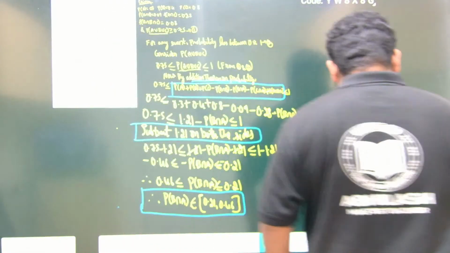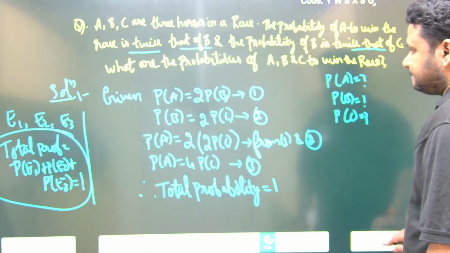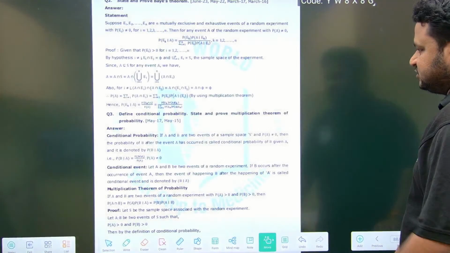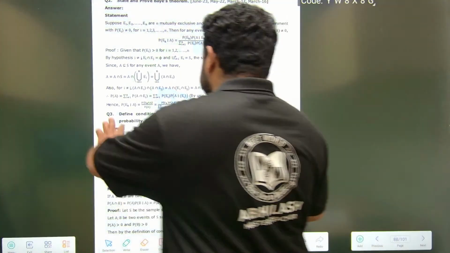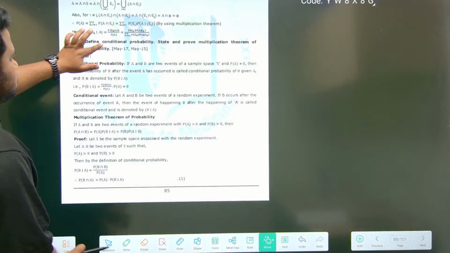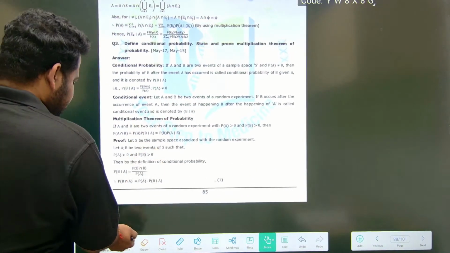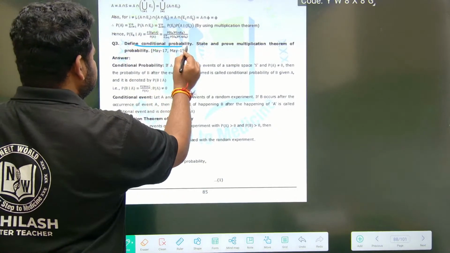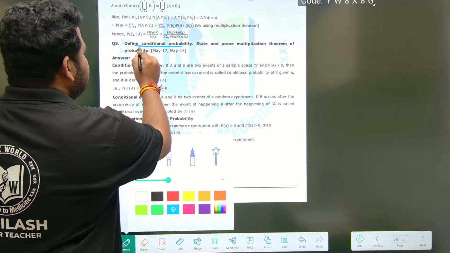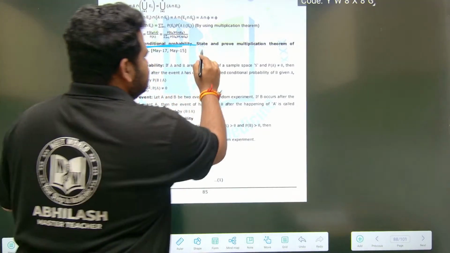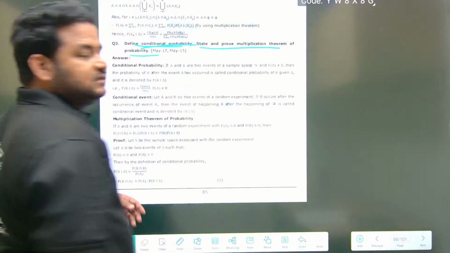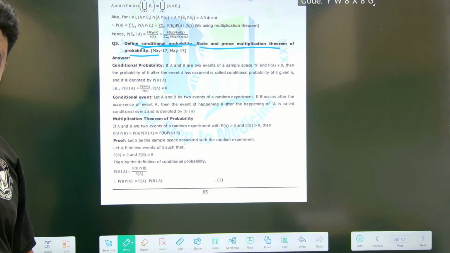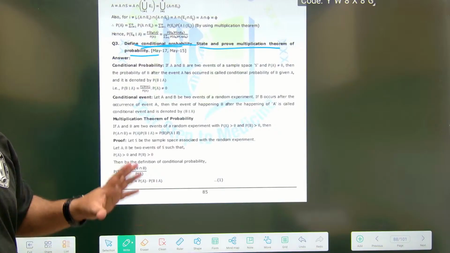I hope this is clear. Let us go back to what we have to do. The proof of Bayes theorem is done. Now we have to do this. Look at this question, very important. It has come multiple times. They are asking: define conditional probability, state and prove the multiplication theorem of probability. Sometimes you don't have to state, they will only give the statement. You have to understand that it is the multiplication theorem and give the proof. So please be aware of it.